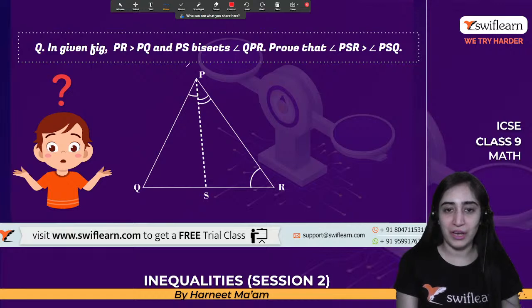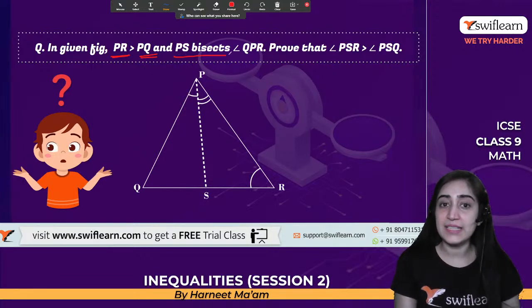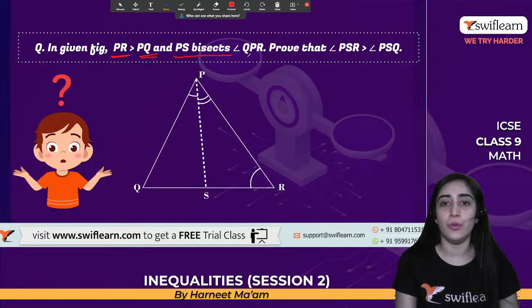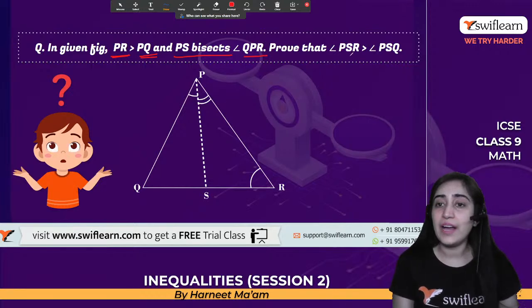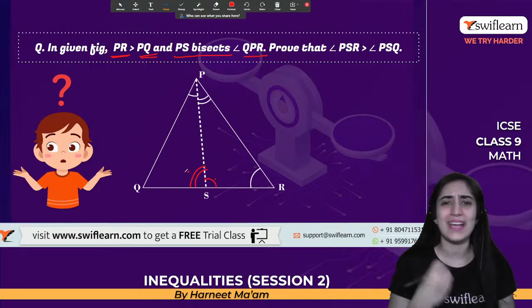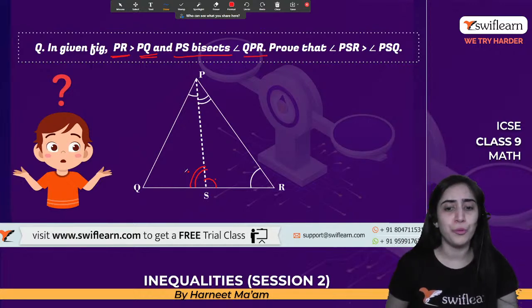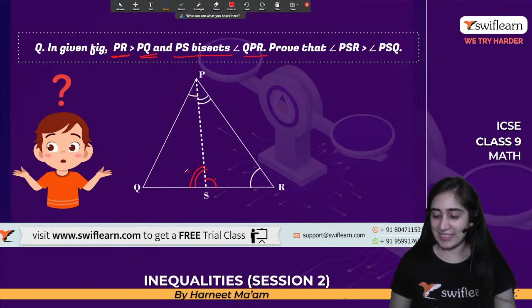It's given that in the figure, the triangle PQR, PR is greater than PQ, and PS bisects this angle QPR. We have to prove that this angle is greater than the angle PSR. So this one is automatically a smaller one, and this is a greater one that we have to prove. Any idea, any guesses? How can we do it? What are the things given to us? Are they actually sufficient to prove it? All right, let's see how we can do it.